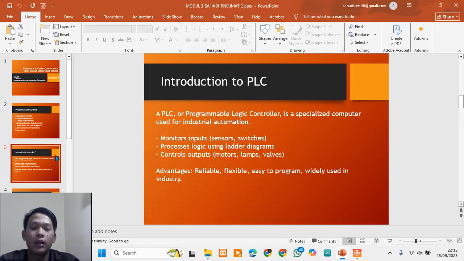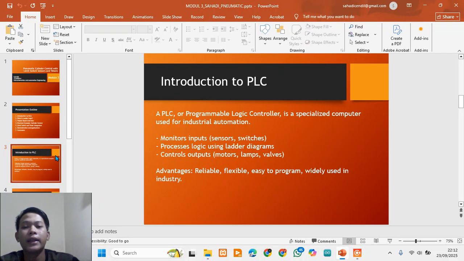Unlike a regular computer, PLCs are built to operate in harsh environments such as factories where there might be heat, dust, or vibration.